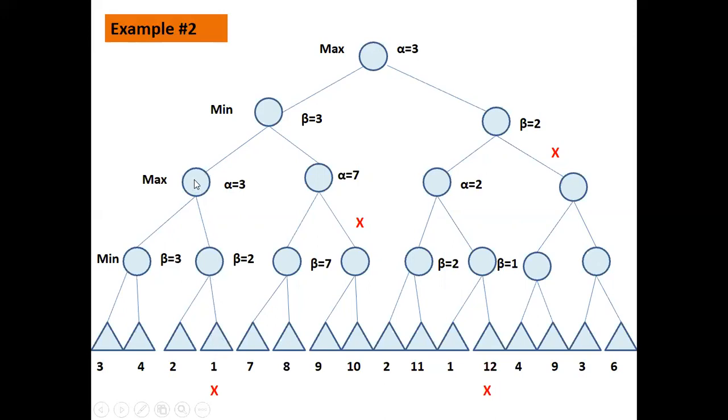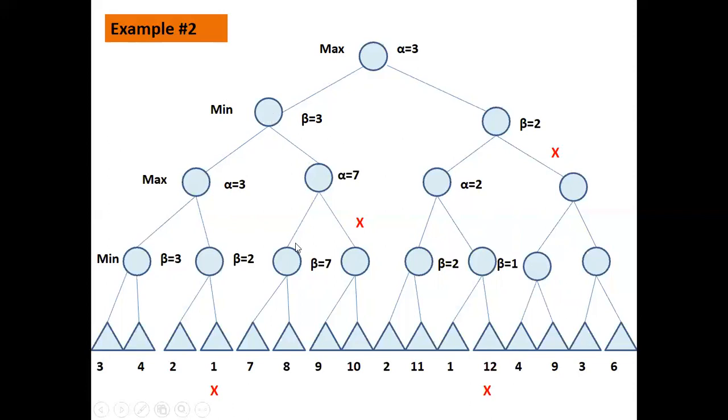Now, from this, alpha value is fixed. So what we do is we copy this alpha value as it is as a beta value on the next level, right? As a beta value on the next level. So at this next level is min level. So we have beta, we have copied 3 as it is here. Now what will be the minimum value of this node? Minimum value of this node will be less than or equal to 3. It will be less than or equal to beta value, that is 3. So let us explore this side if we can get some value which is less than 3.